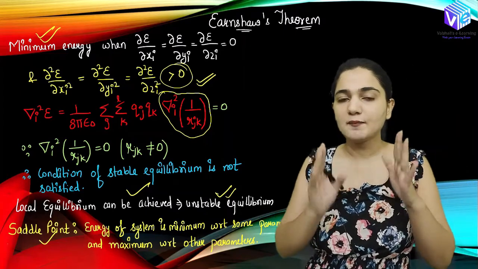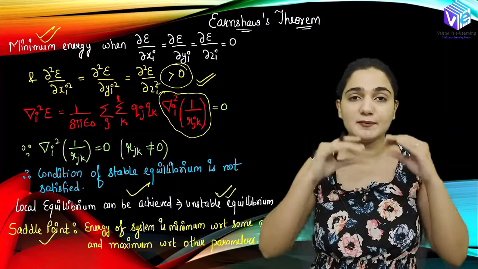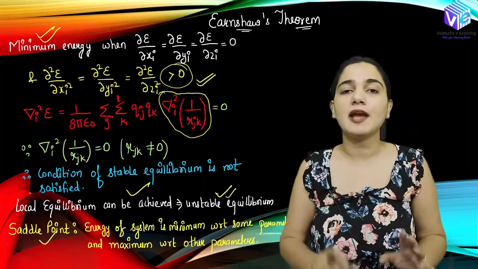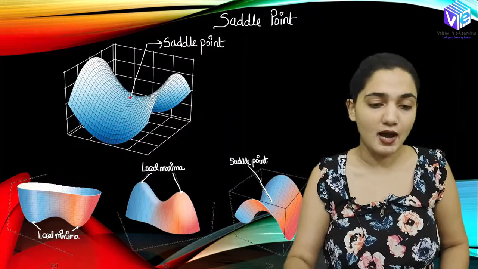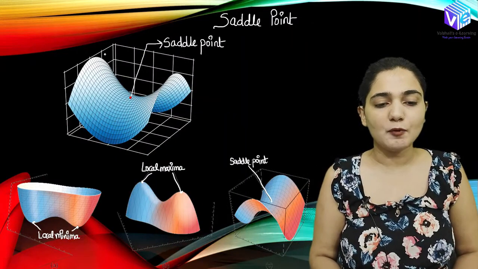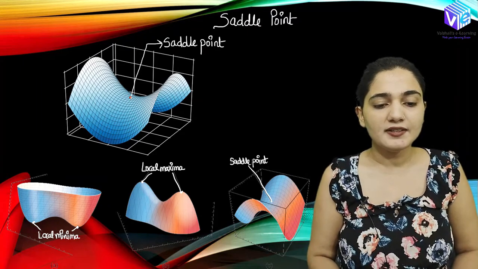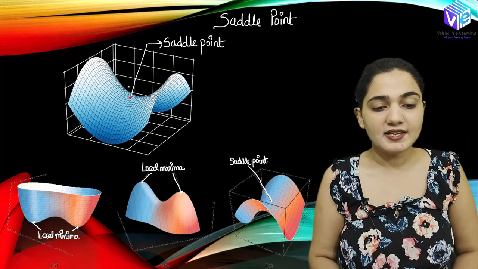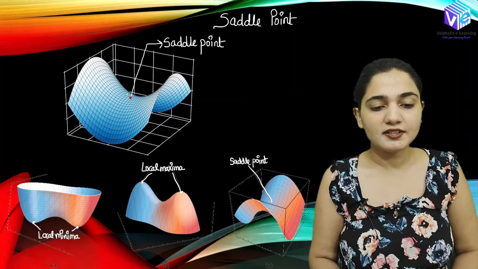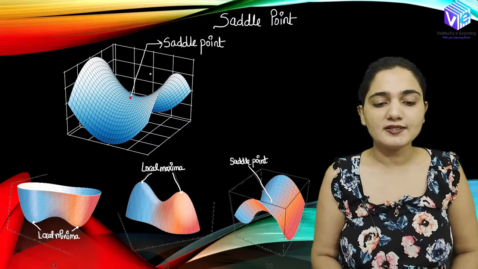The saddle point is a point where we have the minima as well as maxima. We have a local minima over there, we have a local maxima also over there. How? You can see this graph. You can see this is my saddle point, right? If I see from the upside of this graph, this is the minima, but if I see this graph, this is a 3D graph, from here this is a local maxima. So this point is the saddle point.